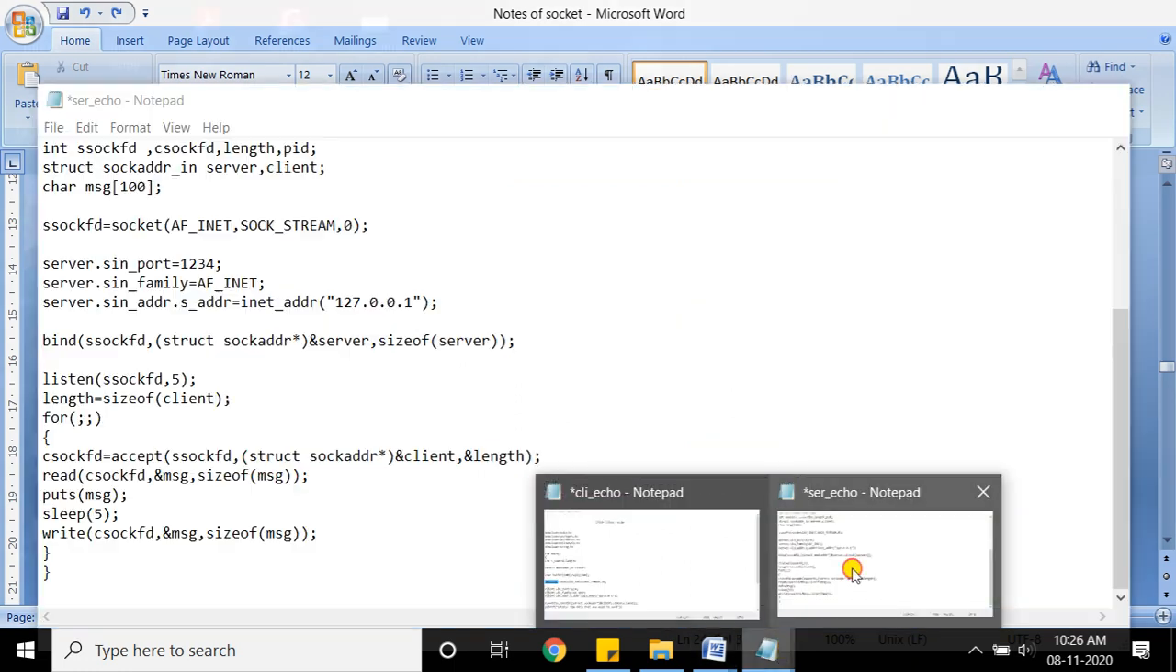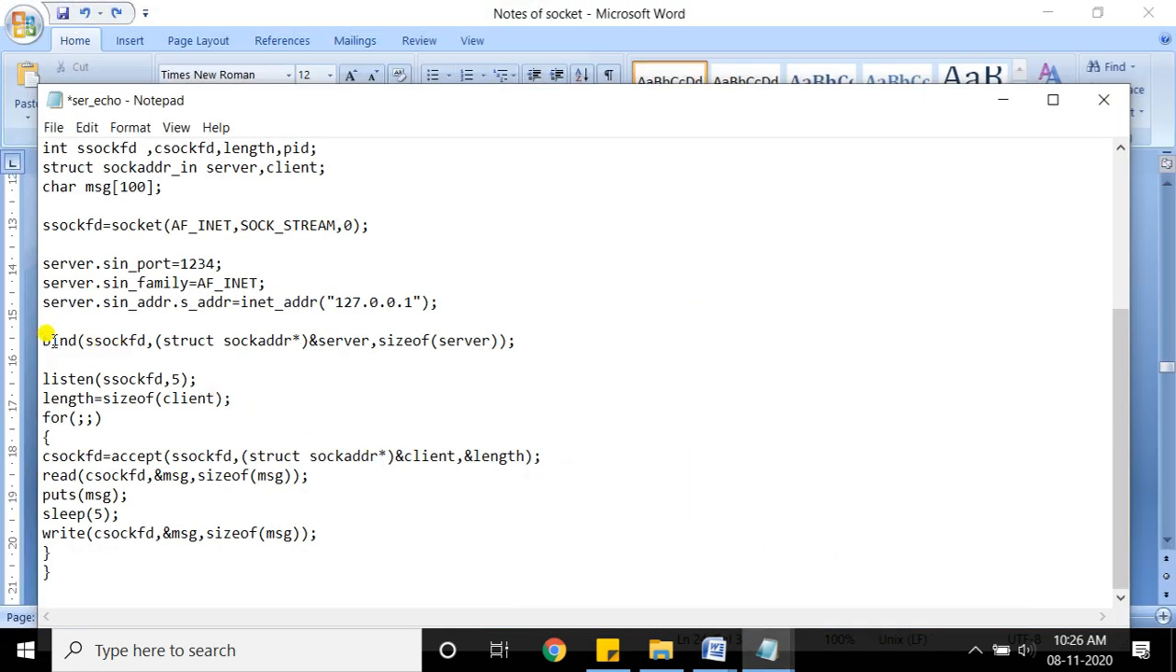Now see here, you can see in the diagram it's very clear, the bind returns an integer value that may be 0 or -1. It will return 0 when the system call is success, otherwise it returns a negative value. Now see, bind's first parameter is the descriptor which is written by the socket system call.